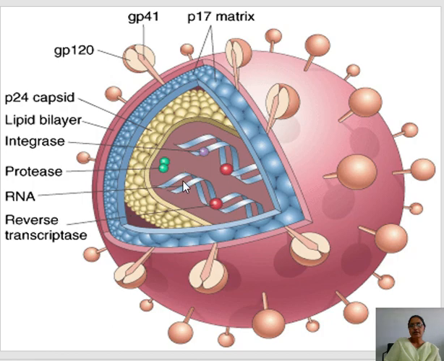Outer to this core is the P24 capsid protein. Outer to this P24 is the P17 matrix, and externally it is enveloped by the lipid bilayer. Now this lipid bilayer is studded with two types of glycoprotein antigens, GP41 and GP120, that will cause the fusion attack complex with the help of GP41 and GP120. So this is the structure of the virion of the HIV.